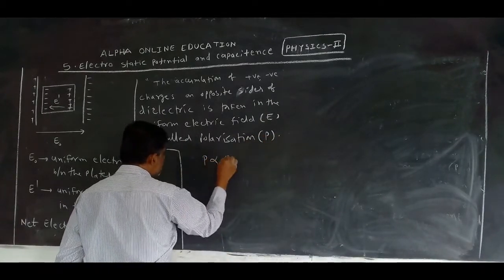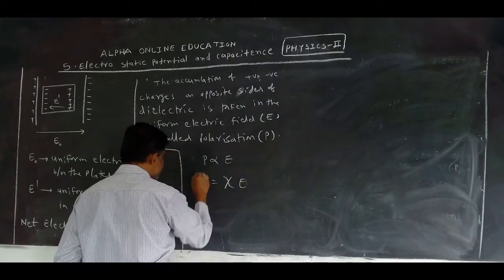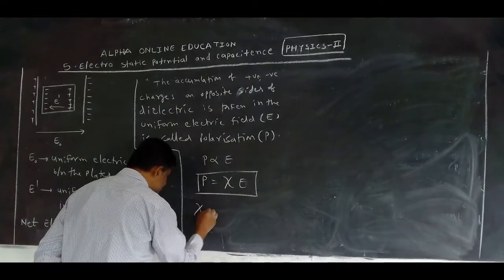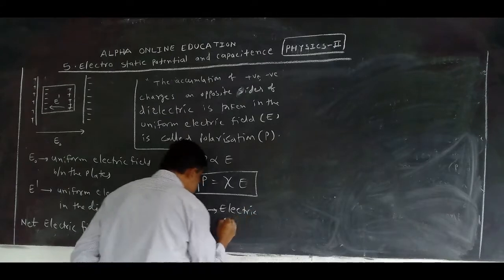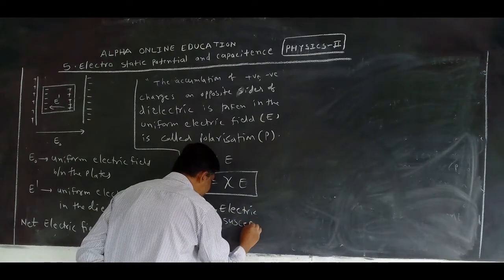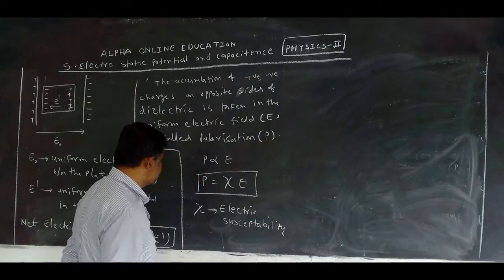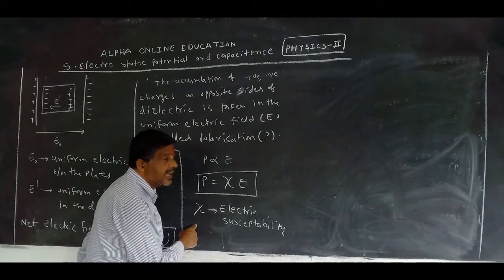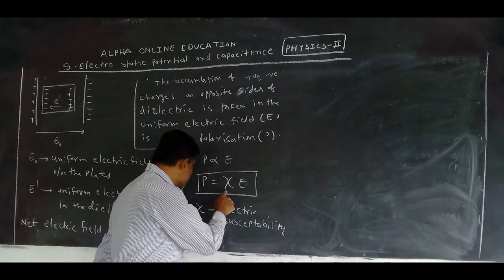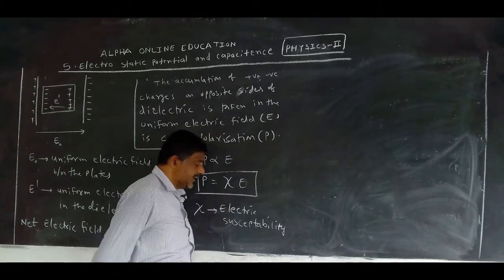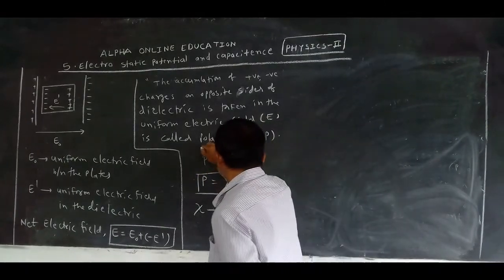Now P is proportional to E. If you remove the proportionality, we will get one constant. Electric susceptibility. What is it called? Electric susceptibility. How we can write it is chi. What is chi? Chi is called electric susceptibility. Okay, right, this is very, very important.